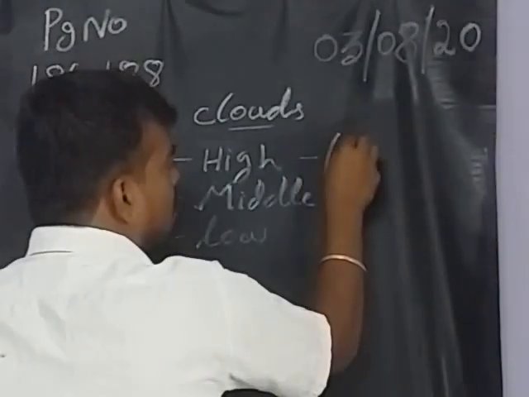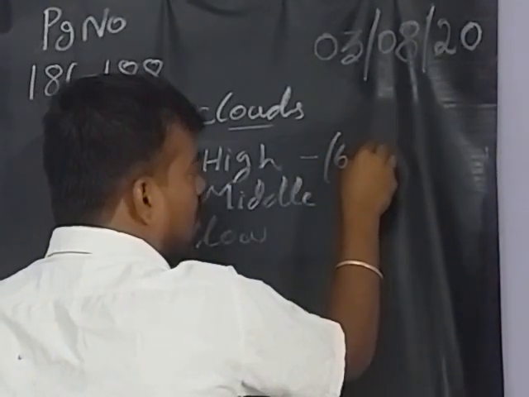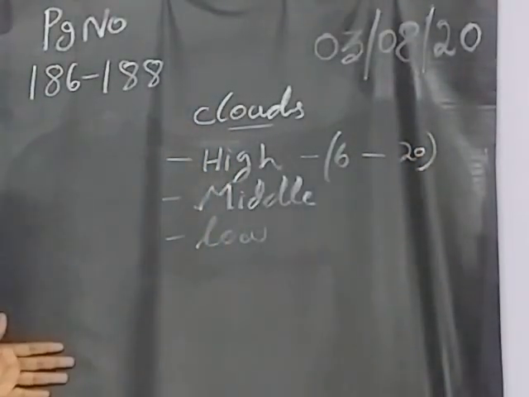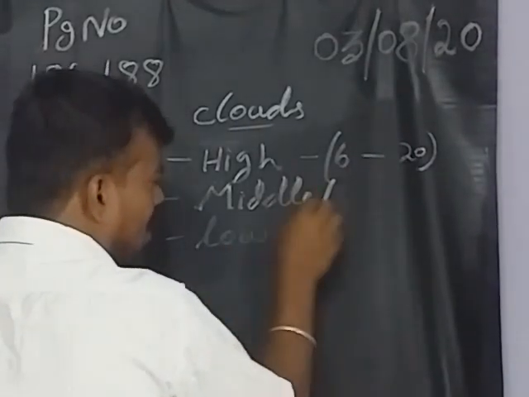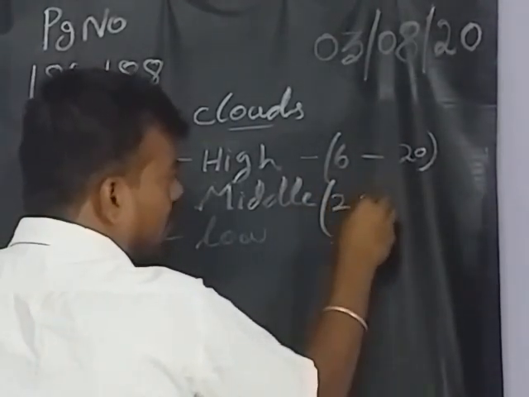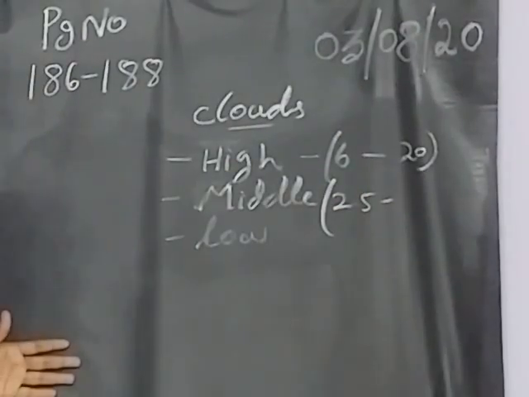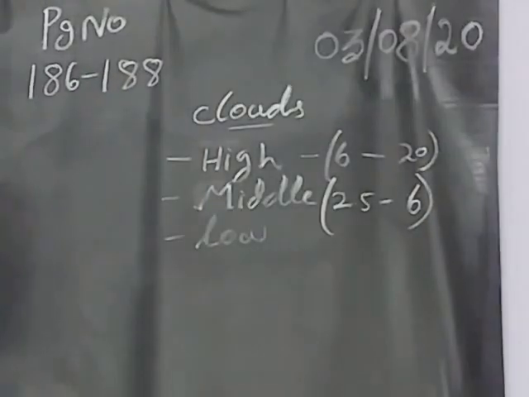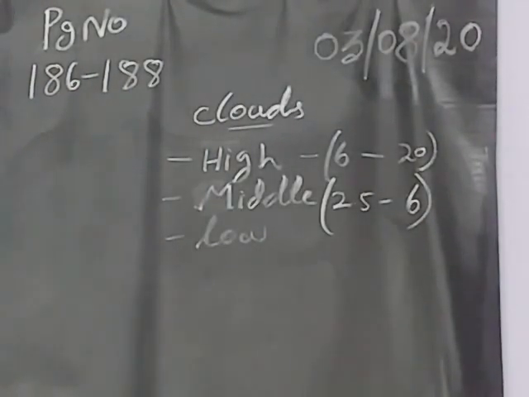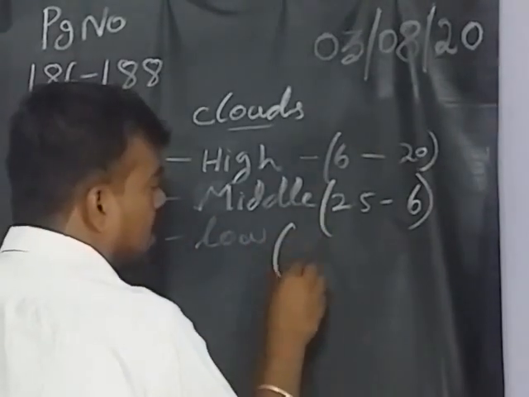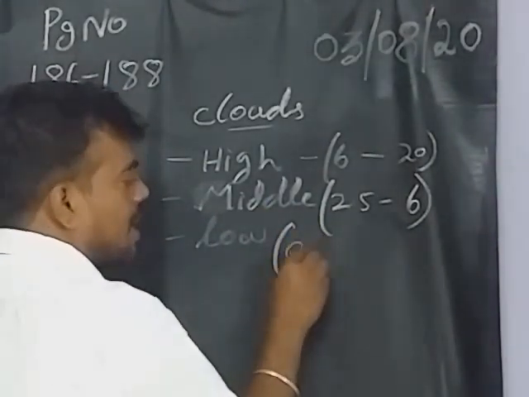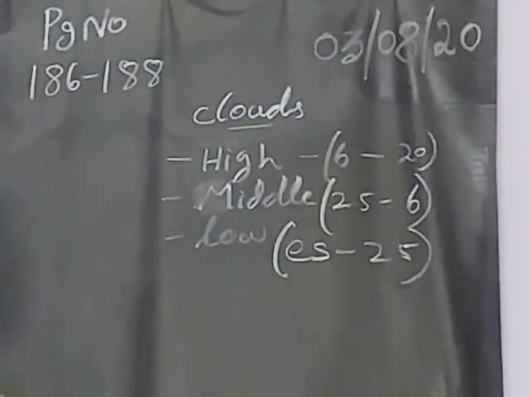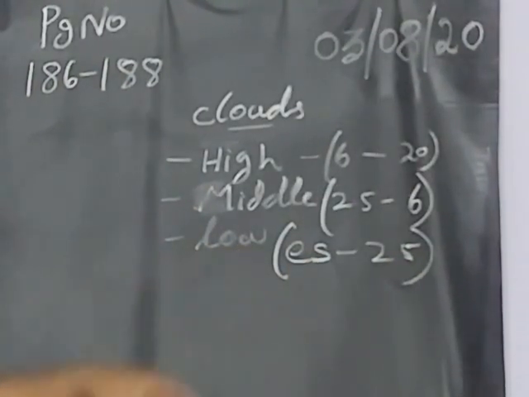How is it segregated? The clouds forming from 6 kilometer to 20 kilometer from the surface will be called high cloud. Middle cloud is from 2.5 kilometer from the earth surface up to 6 kilometer. Low clouds are from the earth surface itself up to 2.5 kilometer. These will be called low clouds.